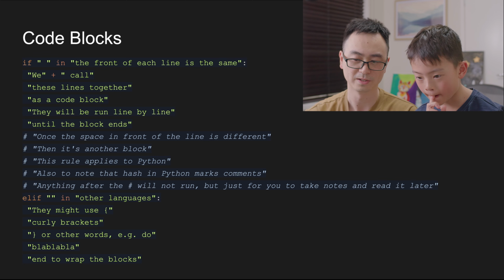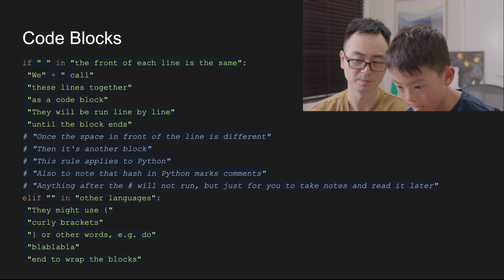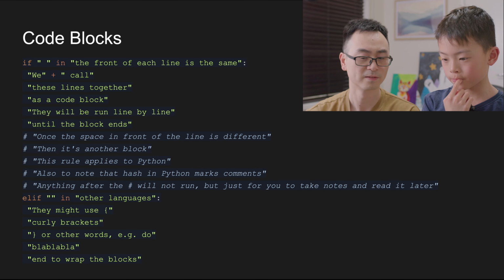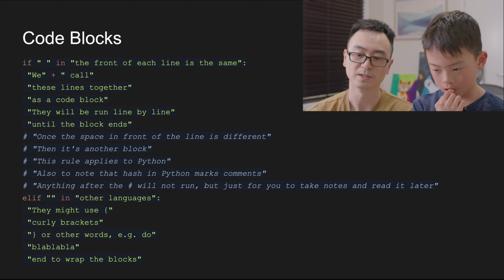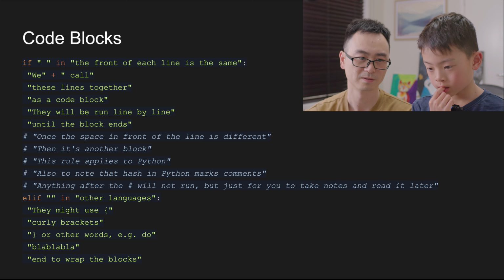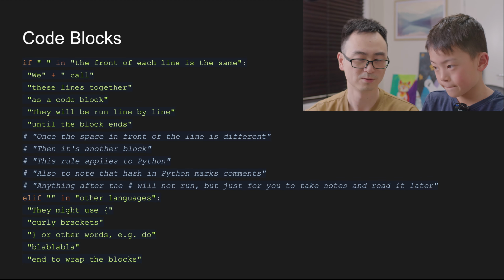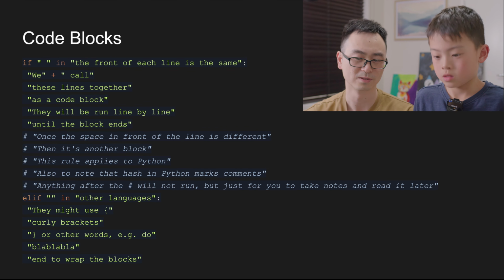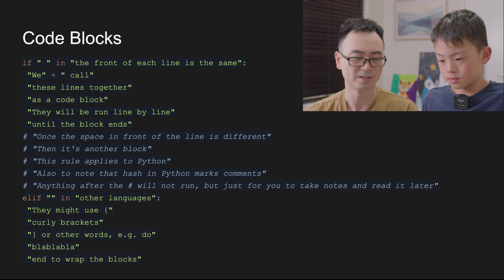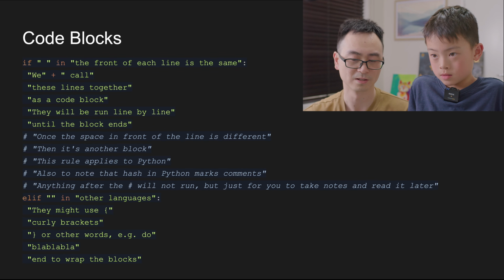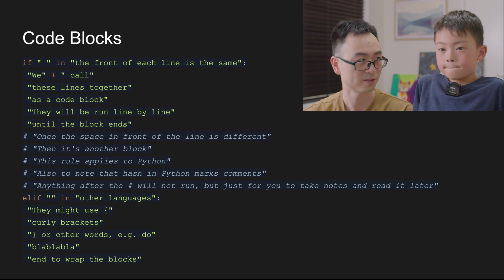So here we also learned something called comments. You can see those hash signs before. That means all those are comments. Comments means they don't do anything. You can write anything to your future self or someone else reading your code to know what this code is doing. It's like an introduction to your code. It doesn't do anything, it's just for whoever reads the code to read the comment and know something about it.